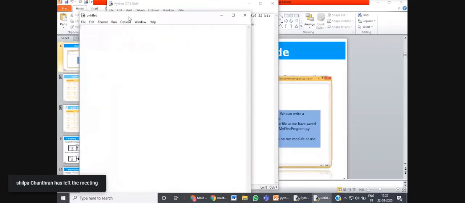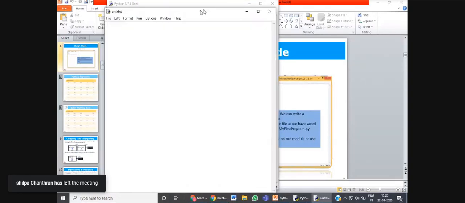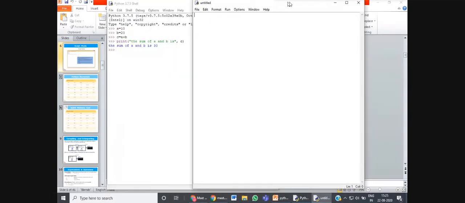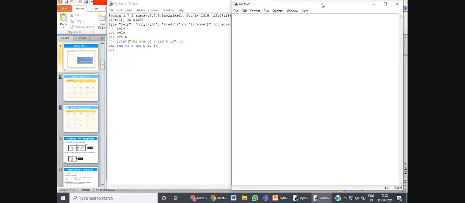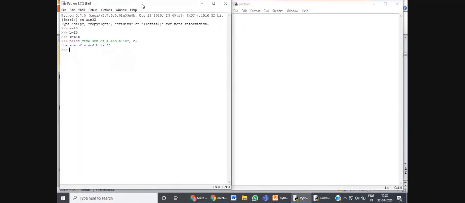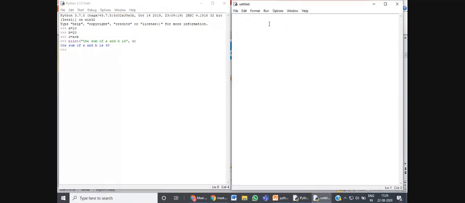When I click on this new file option, again you can see one more window opens. This window is the script mode of Python. Here I have opened these two windows side by side. This is the script mode, and in the script mode you can write the program here. I am going to write the same program, but I will not be executing the statements one by one. I will be writing the whole program in one go, and then we will run this program.